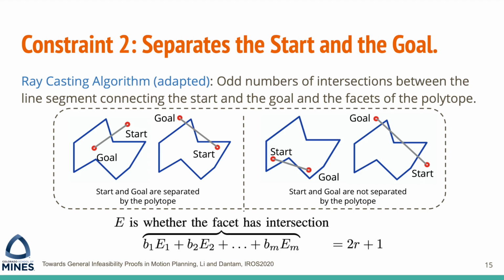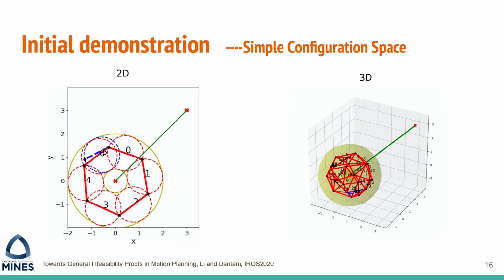As shown in the figures here, on the left, the start and the goal are separated by the polytope, and there are odd numbers of intersections. On the right, the start and the goal are not separated by the polytope, and there are even numbers of intersections. For initial demonstration, we applied the algorithm on simple configuration spaces.